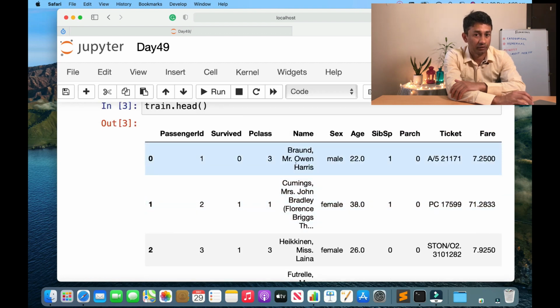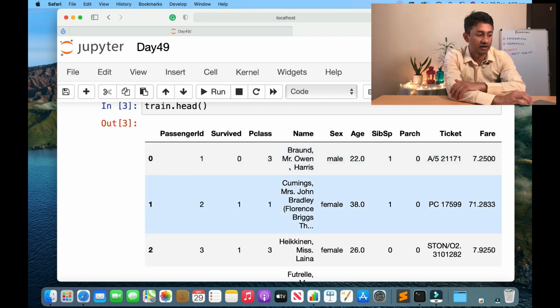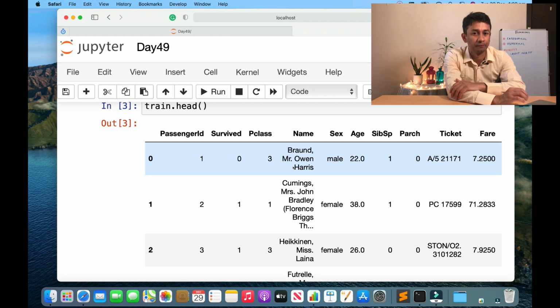So this name attribute has a hidden feature within it. It is the title. If you see, for each name there is a title which is kind of hidden within the name. As such, name might not be very helpful in our model, but the title could be very helpful in maybe improving the accuracy of the model.